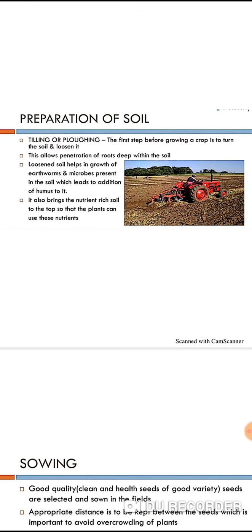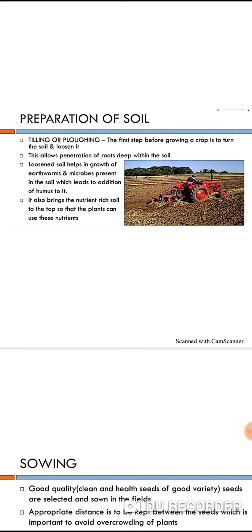Next slide. See, preparation of soil is the first step before growing a crop. Before sowing a seed into the field, we need to prepare the soil. Then how will you prepare the soil? In ancient days, farmers were not technically sound, they didn't have any modern tools. They only used the old ones and started their production.